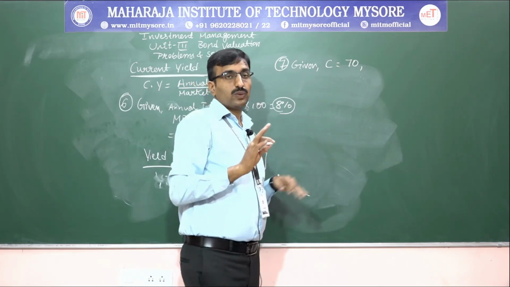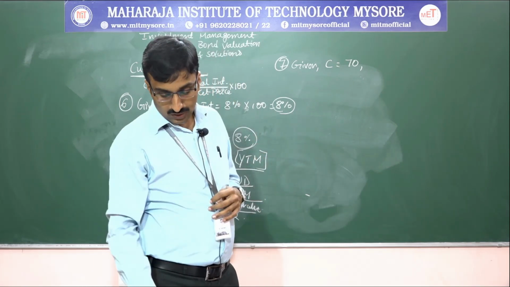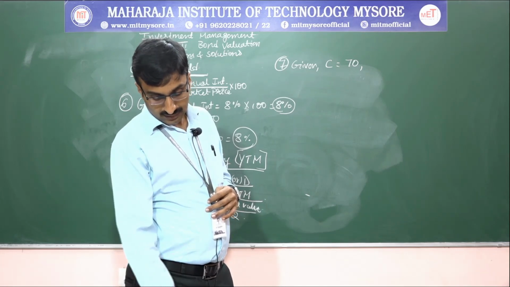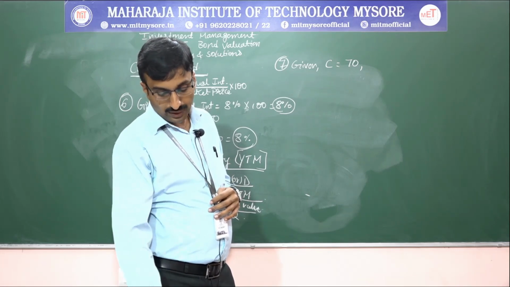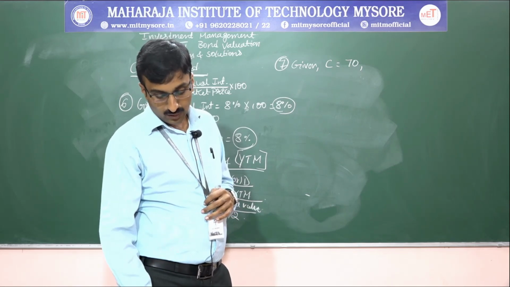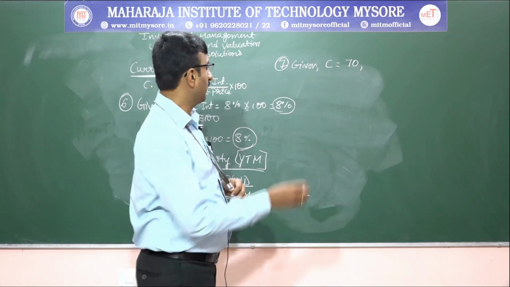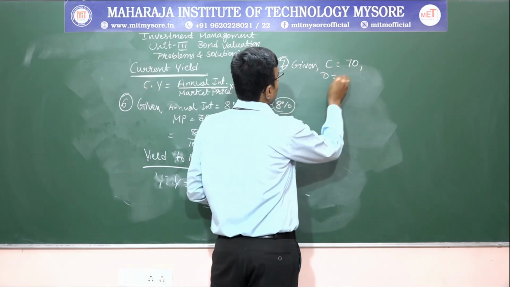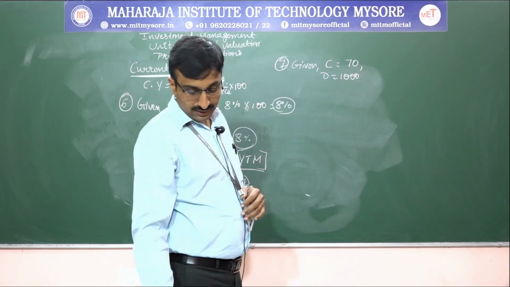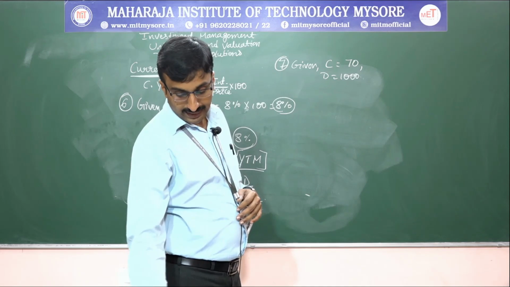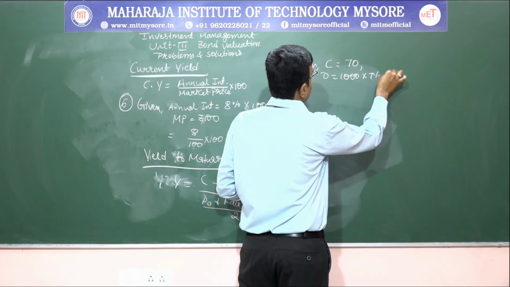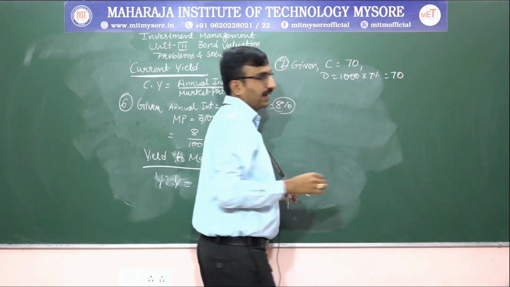Then the premium or the discount. In this problem they have given the discount. The discount value we have to find out here. We have 1000 into 7%, so we have to find out the D value. D is equal to 1000 into 7%. You can take 7% is the bond value, that is 70, you will get it.